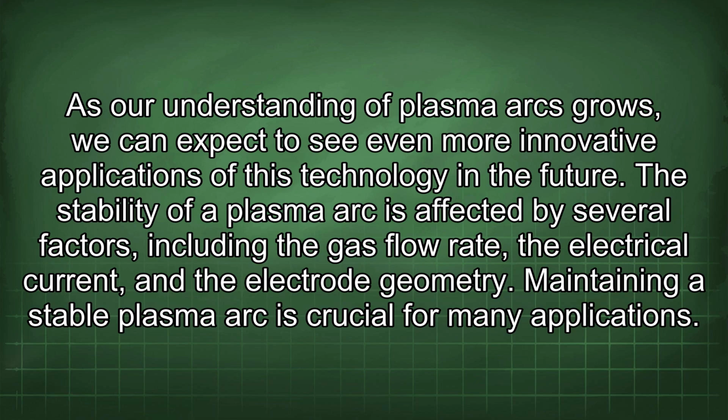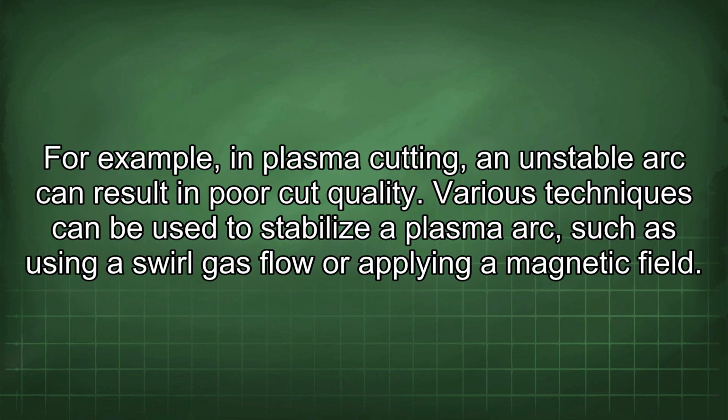The stability of a plasma arc is affected by several factors, including the gas flow rate, the electrical current, and the electrode geometry. Maintaining a stable plasma arc is crucial for many applications. For example, in plasma cutting, an unstable arc can result in poor cut quality. Various techniques can be used to stabilize a plasma arc, such as using a swirl gas flow or applying a magnetic field.